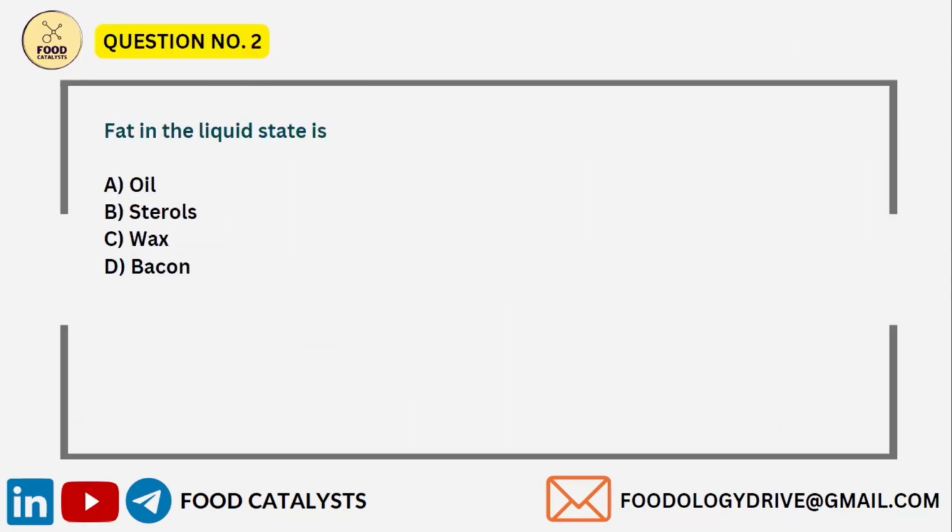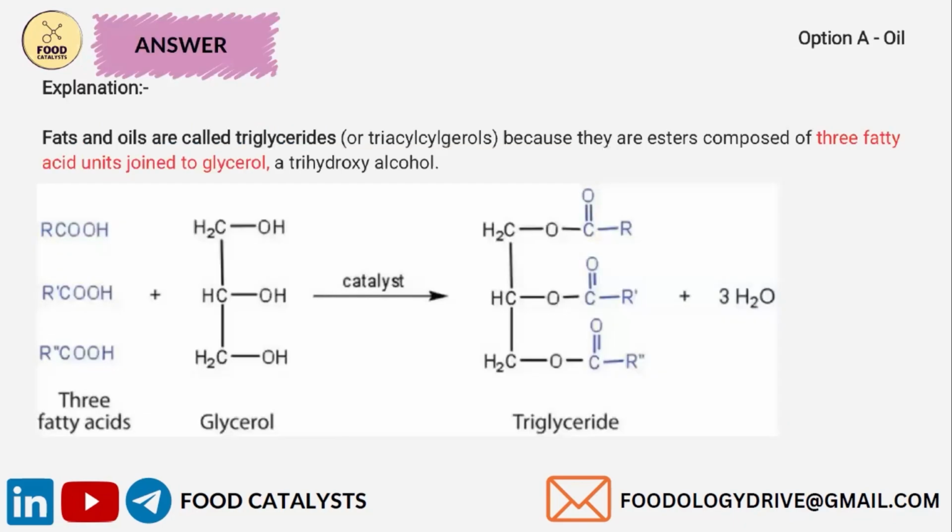Next question: fat in the liquid state is? Options given are oil, sterols, wax, bacon. So the answer is oil. Fats and oils are called triglycerides, also known as triacylglycerols, because they are esters composed of three fatty acid units joined by glycerol, which is a trihydroxy alcohol.